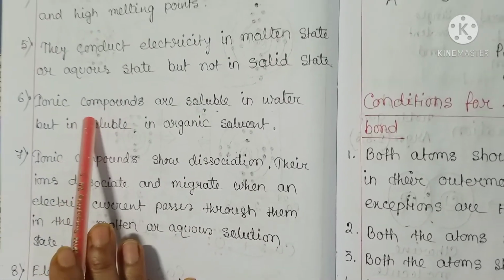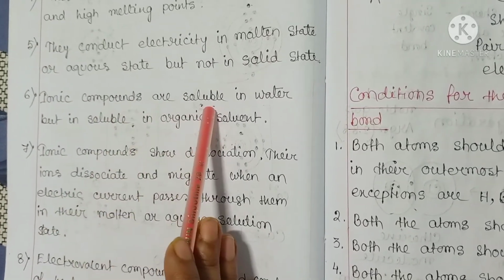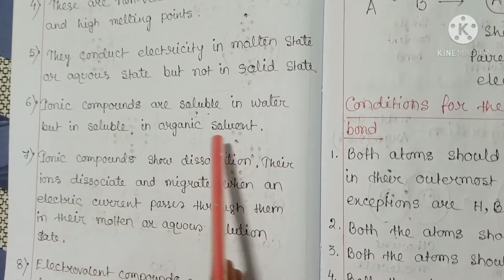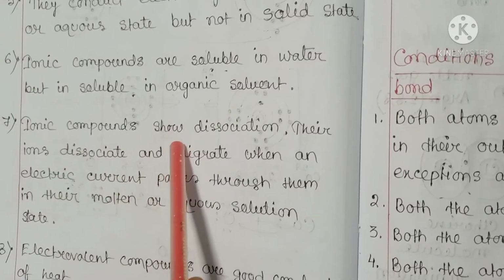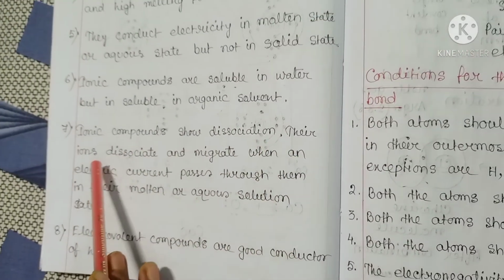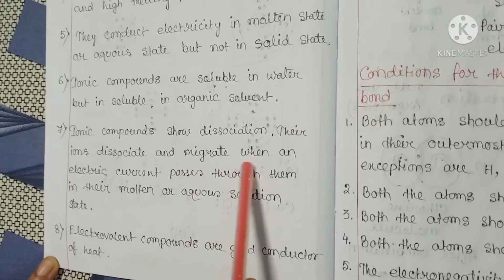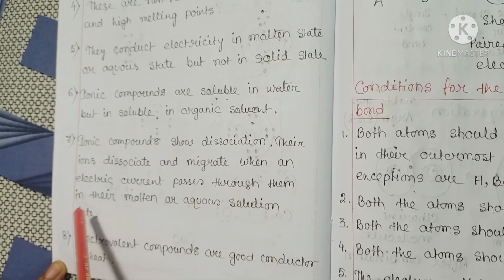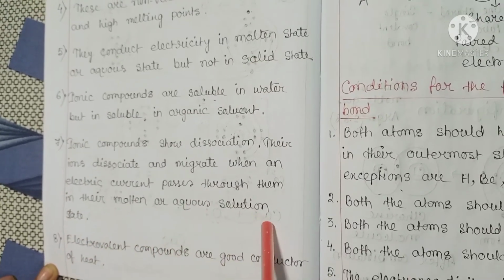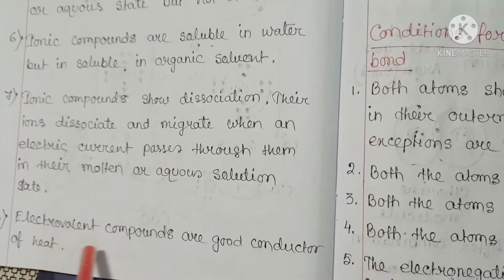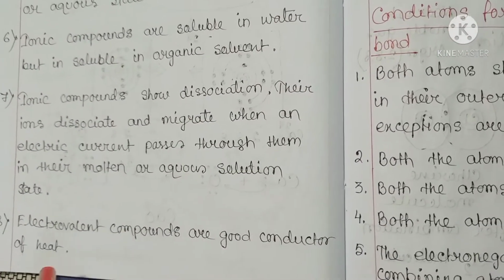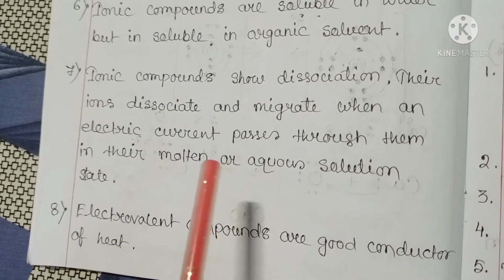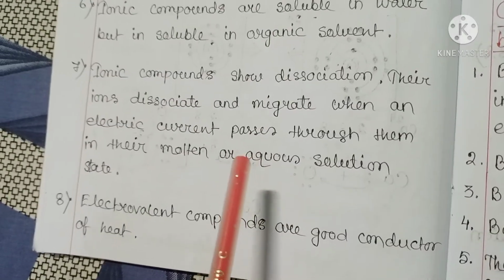Number 6. Ionic compounds are soluble in water but insoluble in organic solvents. Number 7. Ionic compounds show dissociation. Their ions dissociate and migrate when an electric current passes through them in their molten or aqueous solution state. Number 8. Electrovalent compounds are good conductors of heat. So these are the formation, properties, all about the electrovalent compound.